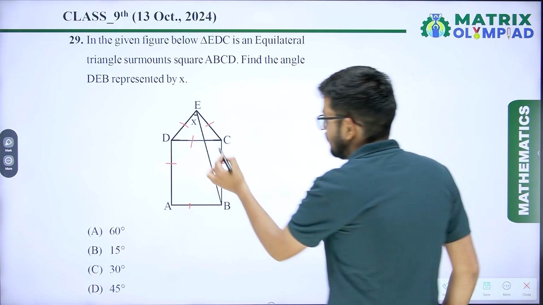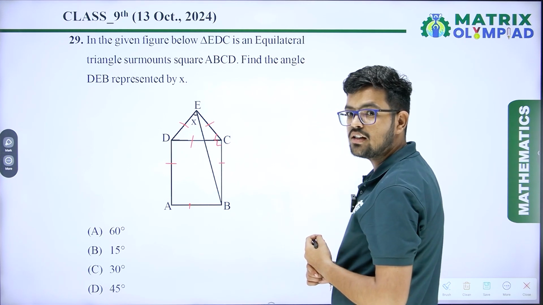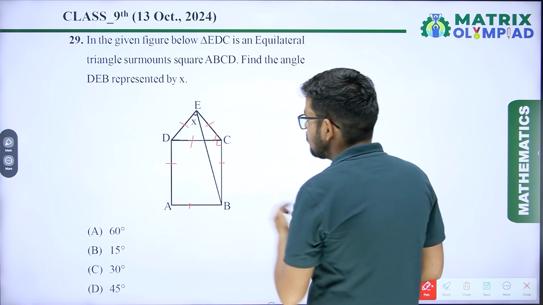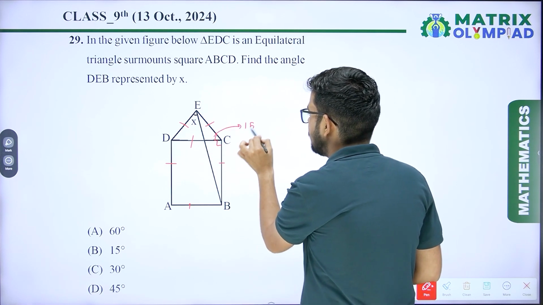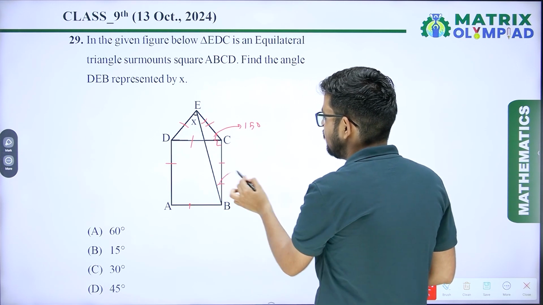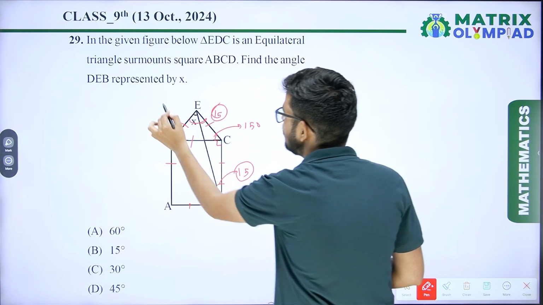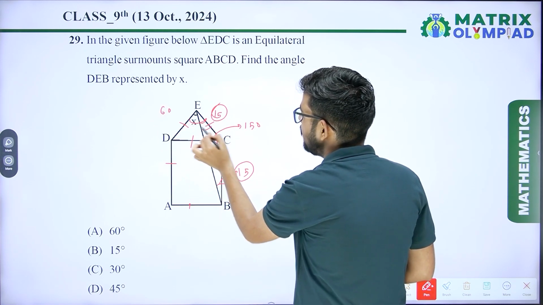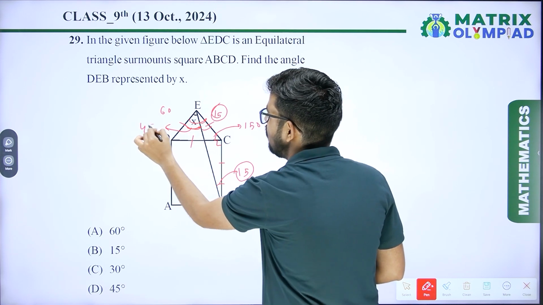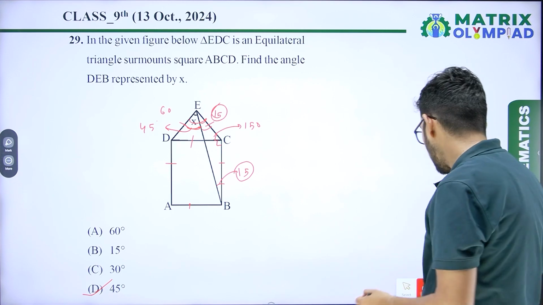Now, this angle is 90 degrees and this angle is 60 degrees. Each angle of a square is a right angle and each angle of an equilateral triangle is 60 degrees. So the total angle is 150 degrees. Now, it is an isosceles triangle, so these angles will also be equal, and the value of each of these angles will be 15 degrees. Now you know the total angle is 60 degrees and this part is 15 degrees. So the remaining part X is 60 minus 15, that is 45 degrees. So our correct answer is option D, 45 degrees.